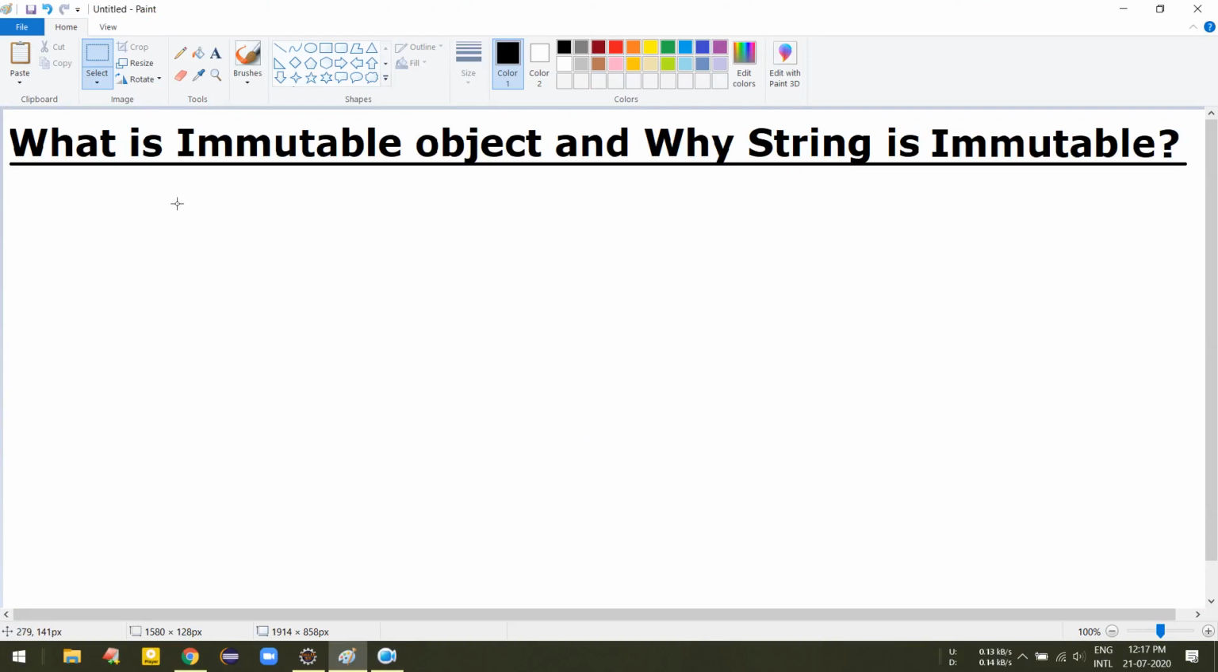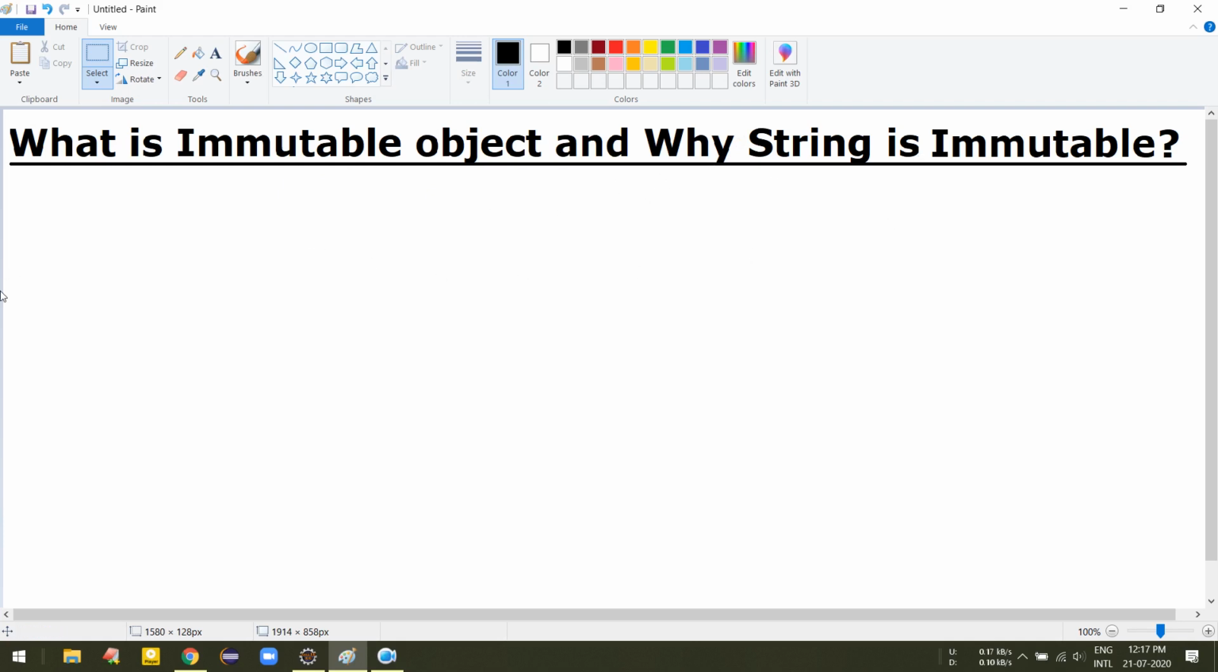So today's topic question is: what is an immutable object and why is String immutable? This is one of the most commonly asked questions in interviews. I don't think it's possible for an interview to be completed without asking this question. So that's the interview point of view. This is the question, and it's quite confusing also.